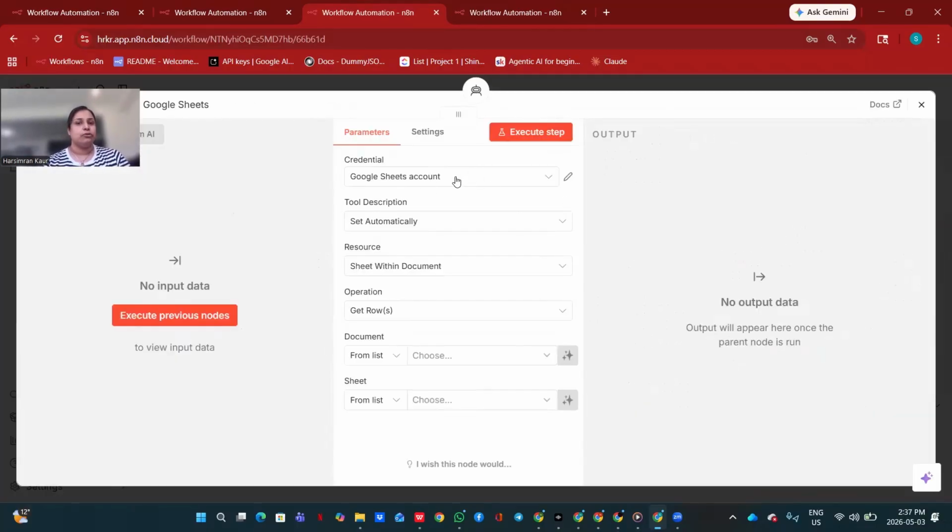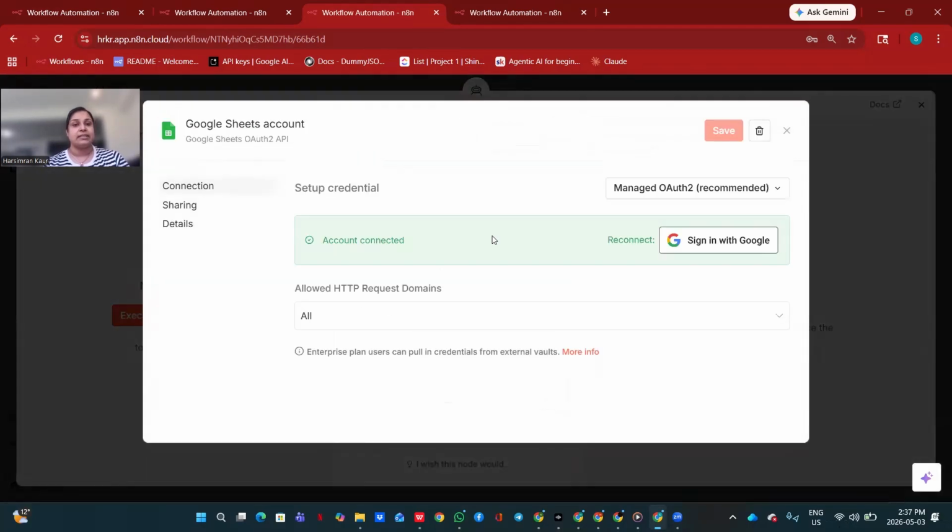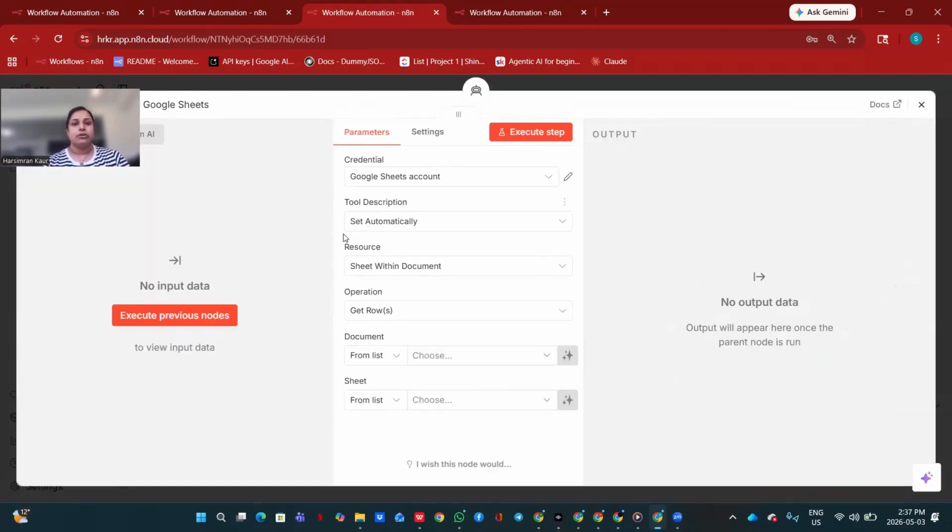In this Google Sheet, look, Google Sheet account, I will check the connection tested successfully, account connected. All good. So then set automatically tool description. I will check it's set automatically. Now sheet within the document, which sheet I want, whatever document I select, that sheet will be in the document, right? So I will do sheet within the document, get a row. Get a row means what information I need will be in some row in the sheet, right? So this agent will get that row. From which document? That document needs to be in your Google Drive already, saved under Google Sheets format, right?